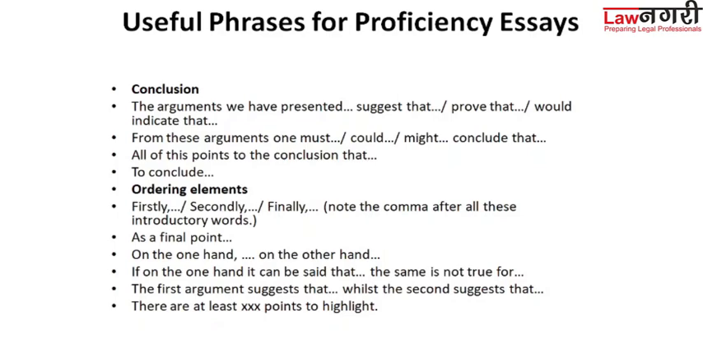It depends what kind of tense you have used in the language. Actually, must means compulsion is there. Could means a polite request, or could also means you are talking about the past. Might means you are talking about the past. All of these points to the conclusion that, to conclude that.